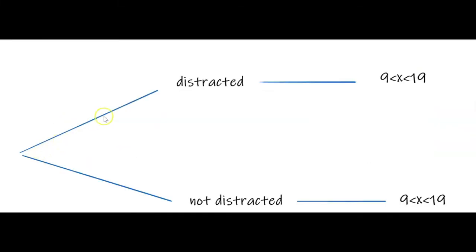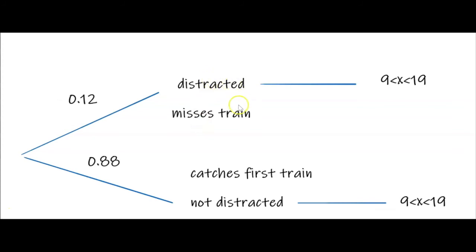So he is distracted and then waits between 9 and 19 minutes, or not distracted and waits between 9 and 19 minutes. So if he's distracted, the probability is 0.12. If he is not distracted, the probability is 0.88. If he is distracted, he misses the train. And if he is not distracted, he will catch the first train.